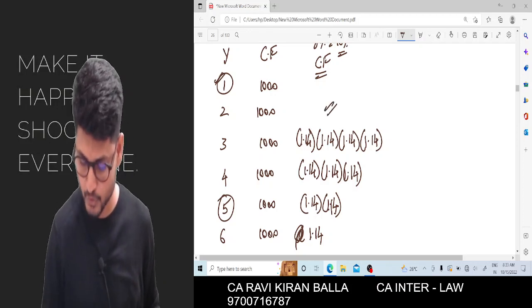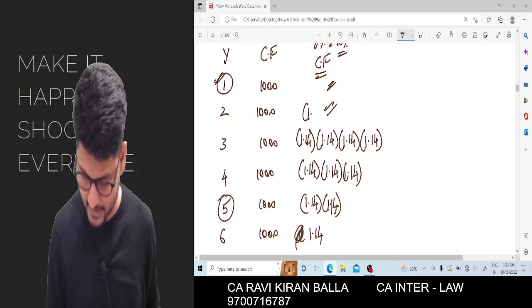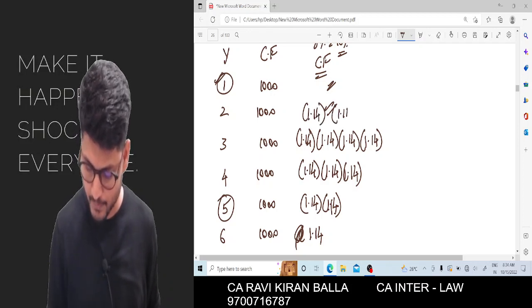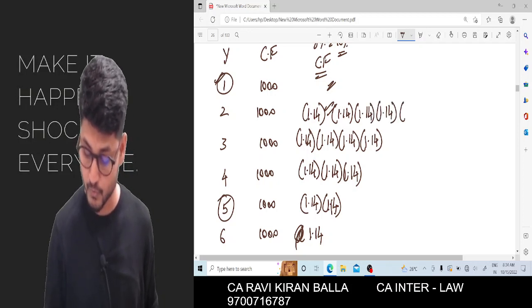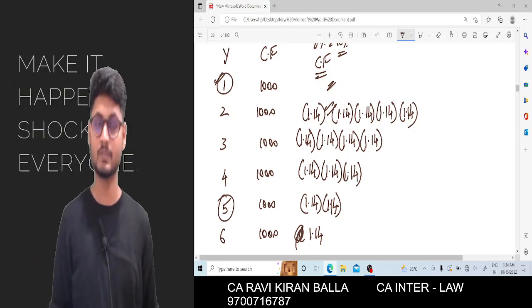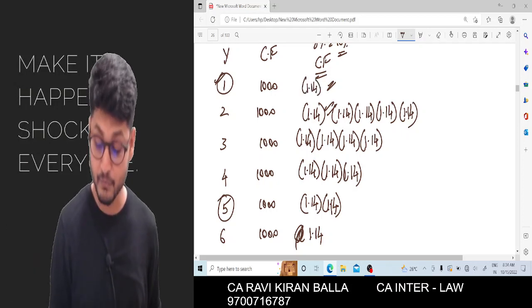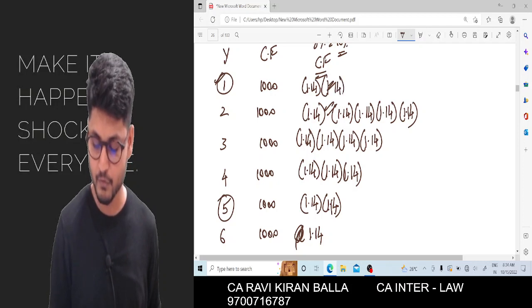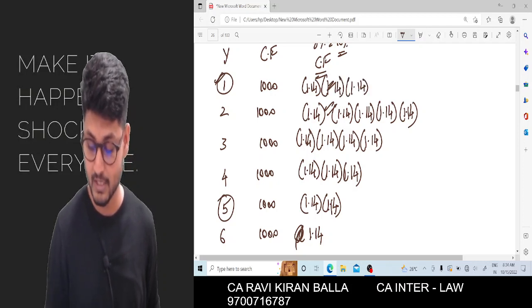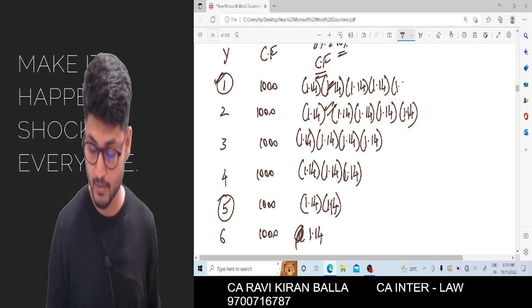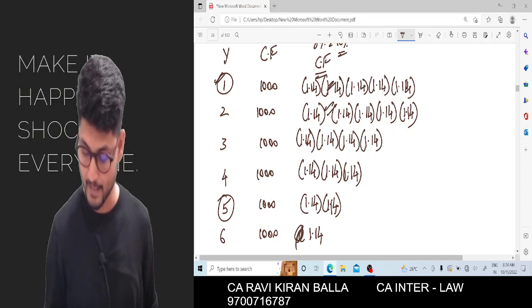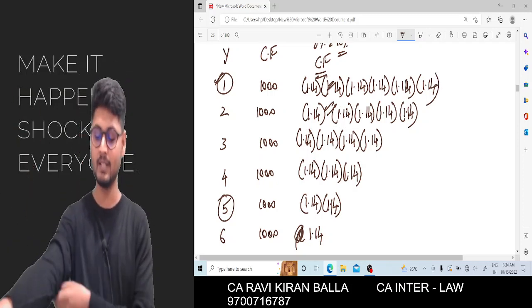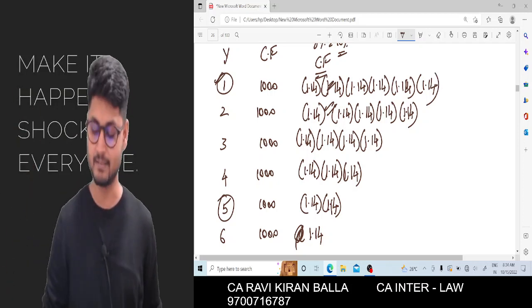These two you can just write, or I can also just copy. 1.14 into 1.14 into 1.14 into 1.14 into 1.14, again 1.14, very very important for understanding purpose. Don't calculate using a calculator. I'll be telling you one very very important technique.